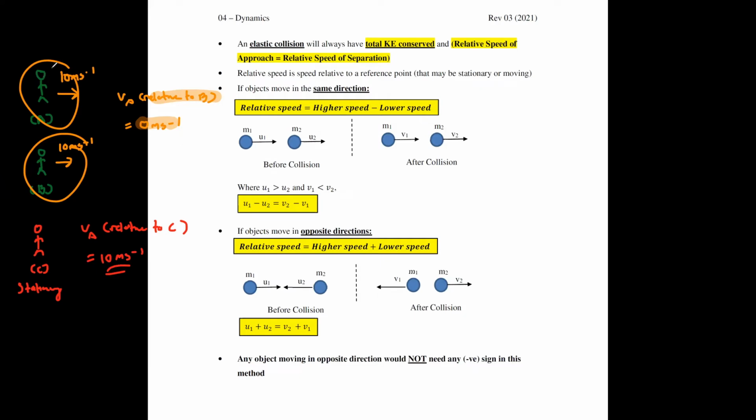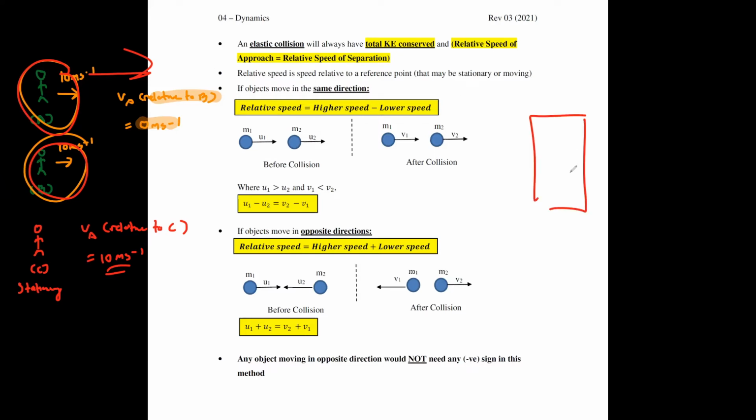He's actually seeing the person moving away with a certain speed. But when you're talking about the speed of person A relative to B, it is as if that person wasn't moving at all.